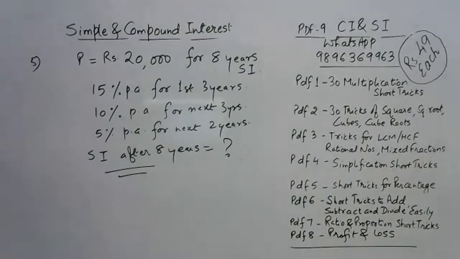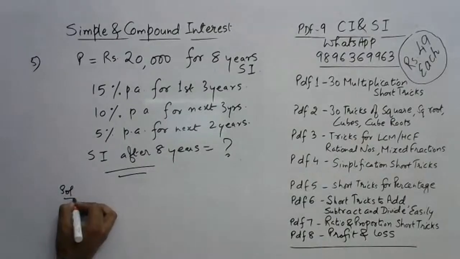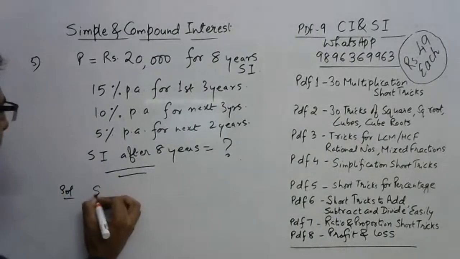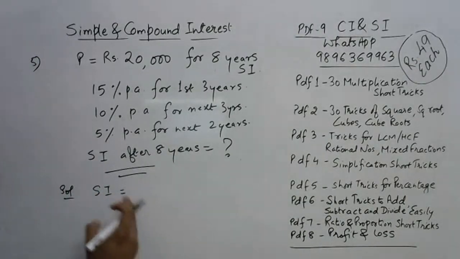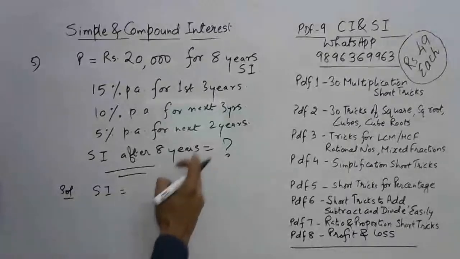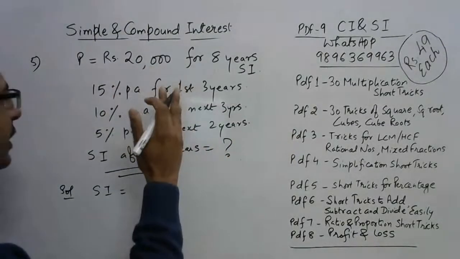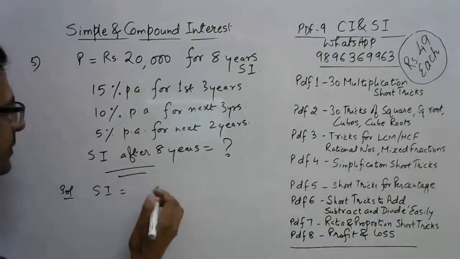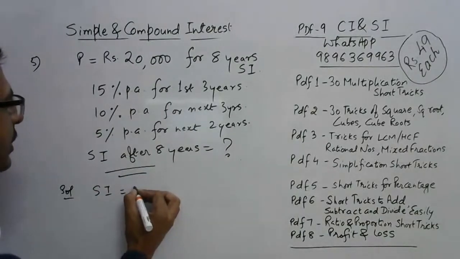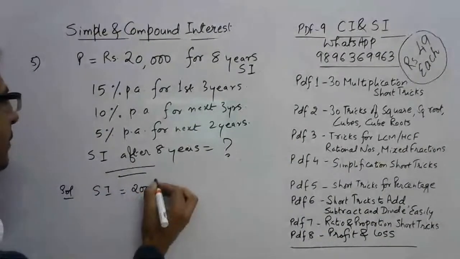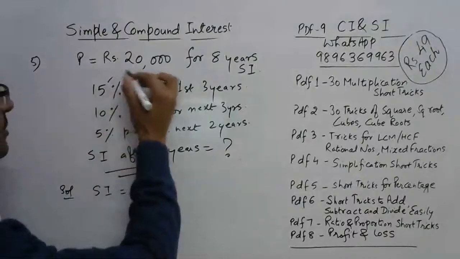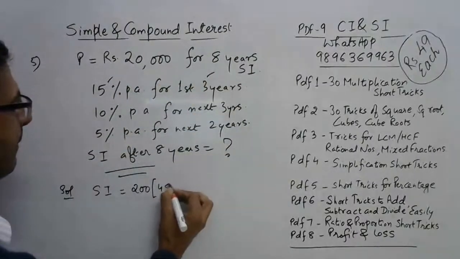Okay, so the simple interest obviously is PR1 T1 upon 100 plus PR2 T2 upon 100 and PR3 T3 upon 100. So P upon 100 is obviously common in all the three terms. So 20,000 upon 100 gives you 200. And then R1 T1, so just multiply these two, 45.